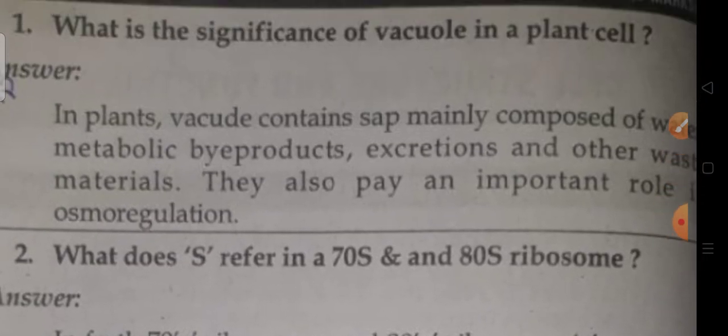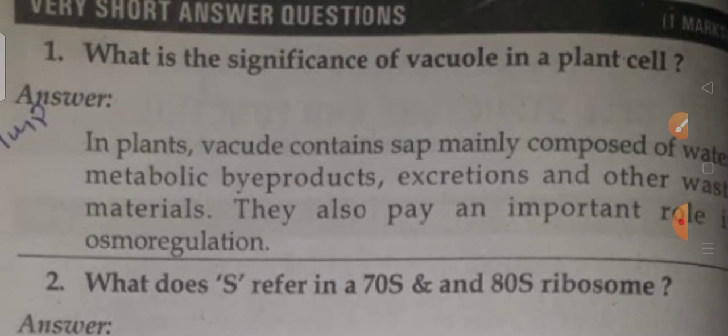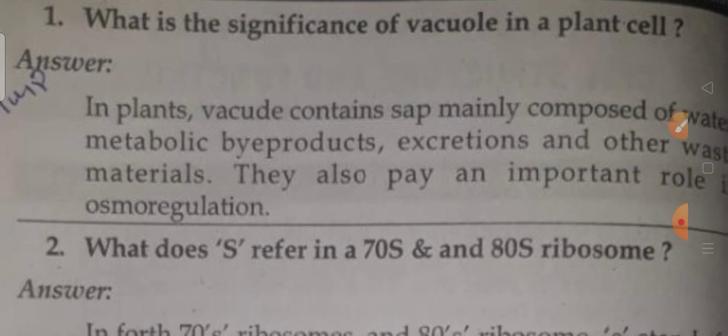Next question: what is the significance of the vacuole in a plant cell? In plants, the vacuole contains sap mainly composed of water, metabolic byproducts, excretions, and other waste materials. They also play an important role in osmoregulation. They maintain the osmolarity.